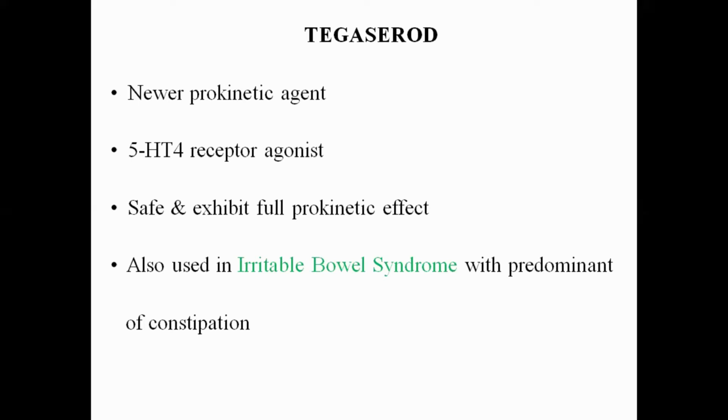It is classified into irritable bowel syndrome with predominant diarrhea and irritable bowel syndrome with predominant constipation. IBS is the abbreviation of irritable bowel syndrome. This drug is used for the treatment of irritable bowel syndrome. Other than nausea and vomiting, this drug is also used for the treatment of irritable bowel syndrome with predominant constipation.